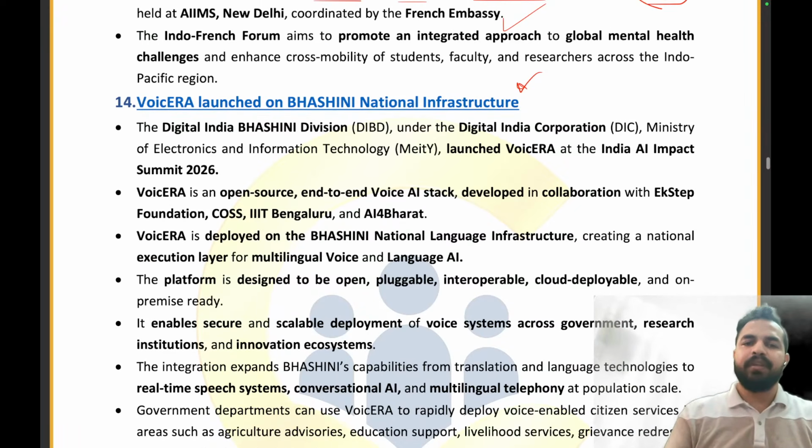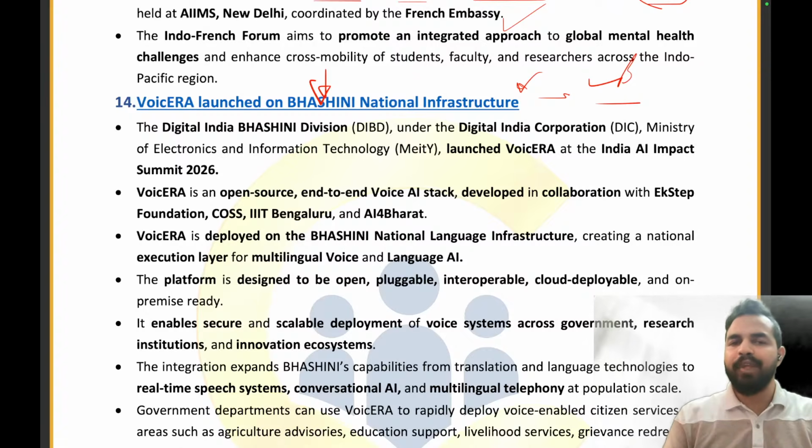My dear friends, we have discussed Bhashini so many times in the previous sessions. Bhashini, what exactly is it? It is the platform which has been launched to remove the linguistic barrier in our society, right? There are so many initiatives launched by the government. There are websites on which these initiatives are listed, but people are not able to benefit from them because they are not present in the language which these people can understand, right?